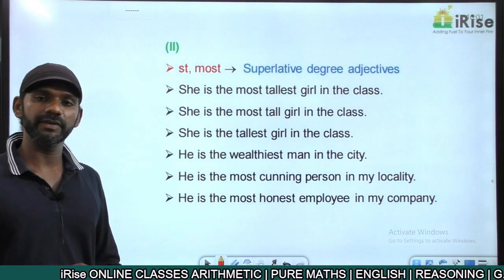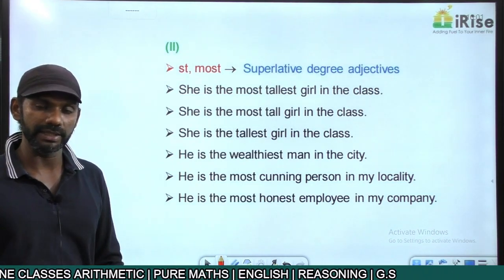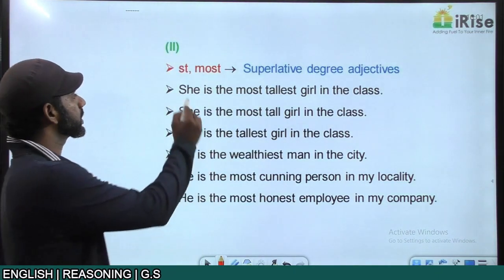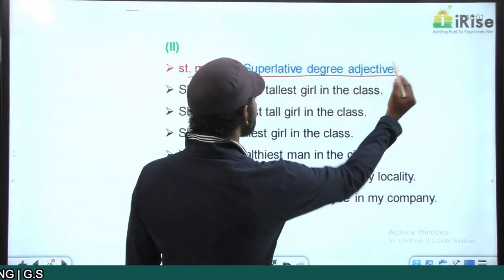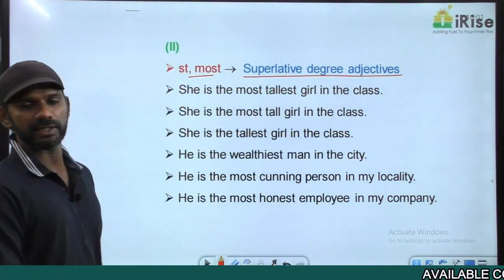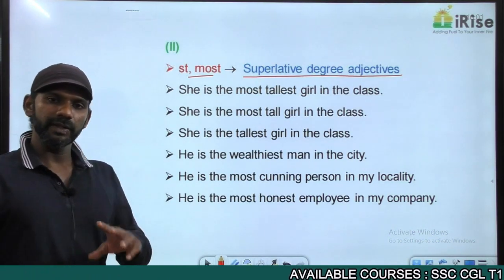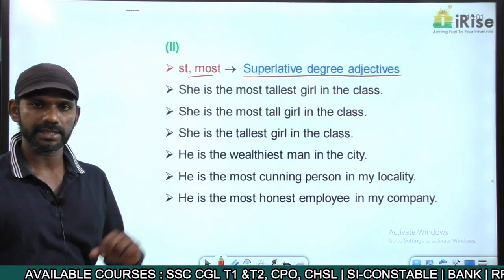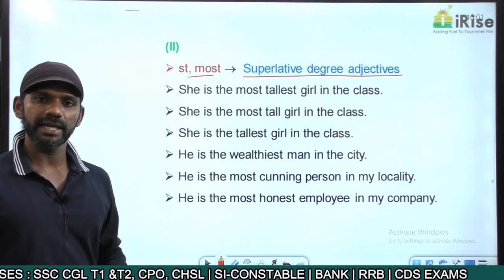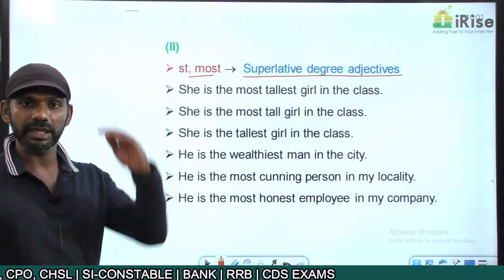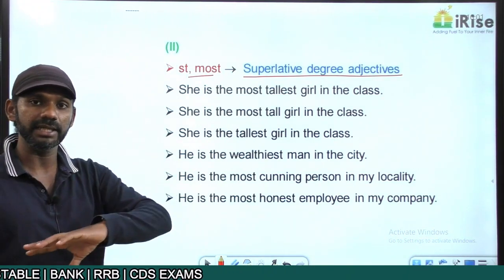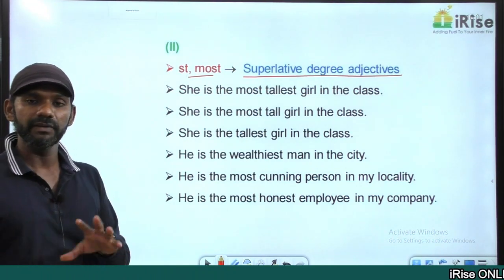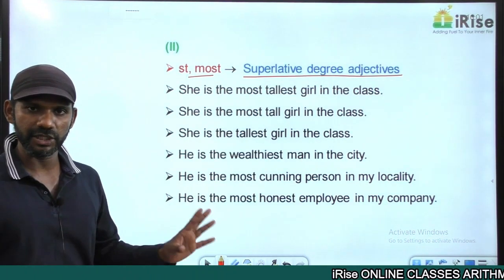We go for a comparative degree adjective when we draw a comparison between two entities. Now these "-st" words or "most" words are termed as superlative degree adjectives. A superlative degree adjective is used when we refer to the highest level entity in a group. When we refer to the highest level entity in a group, we have to go for a superlative degree adjective.